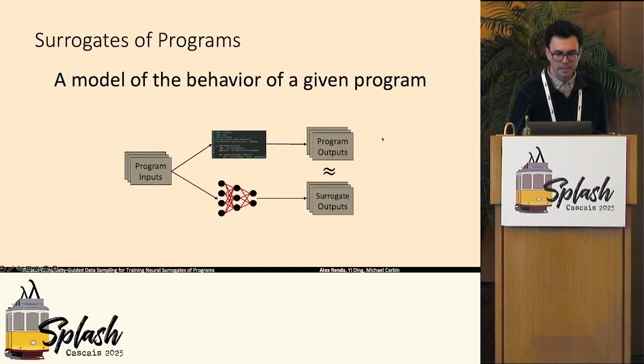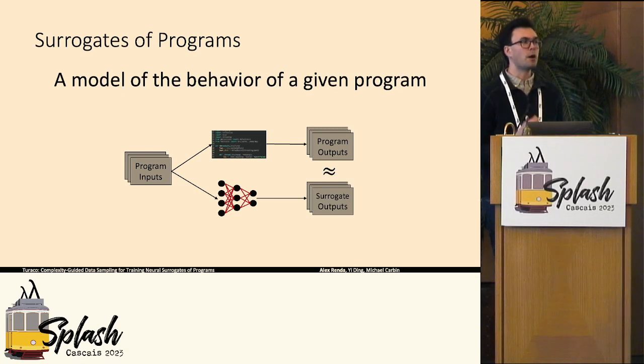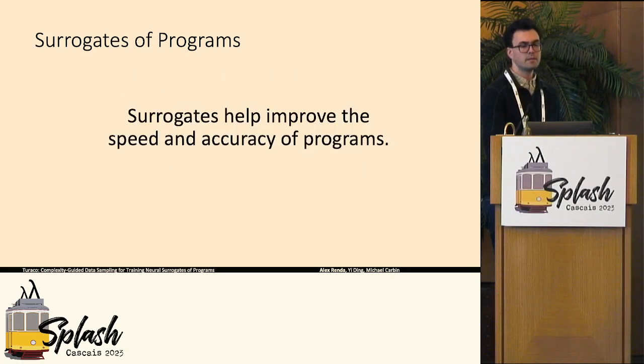Let me start by defining a surrogate of a program. A surrogate is a model of the behavior of a given program. This is typically something like a neural network, which you train such that for any given program input, it predicts what the program would produce as output for that input. People like surrogates because surrogates can help to improve the speed and the accuracy of programs.